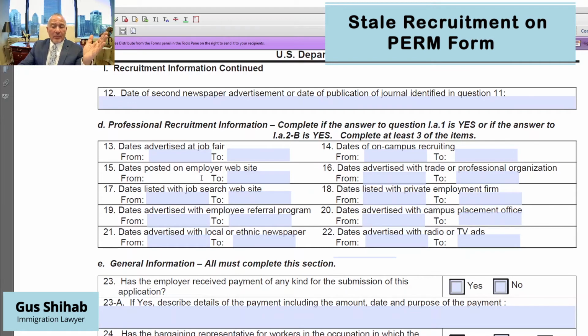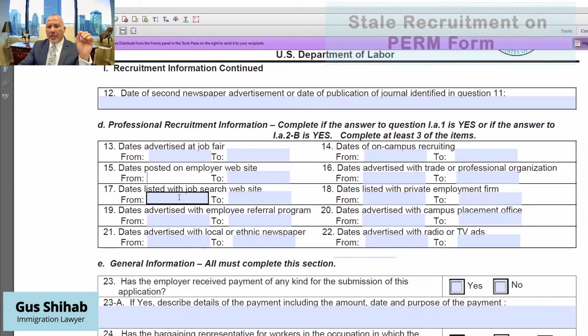And I've seen that before in my career. I've seen clients bringing to me applications that were denied without audit because the advertisements were more than 180 days from the date of the PERM application filing.